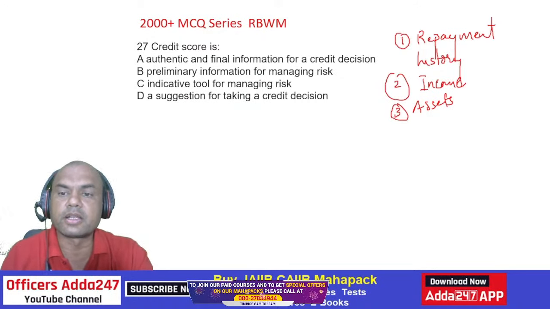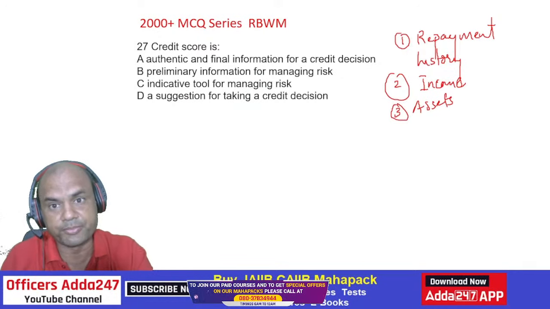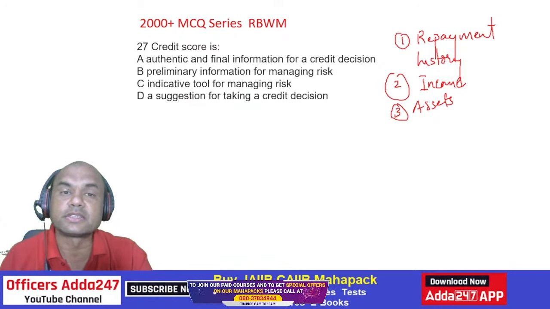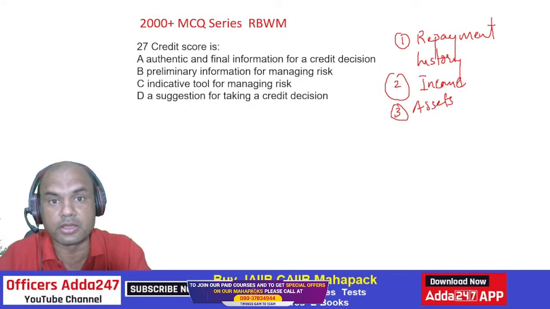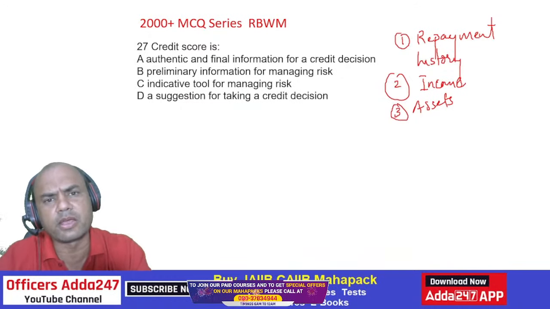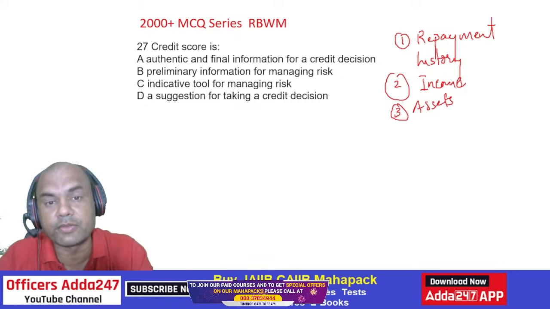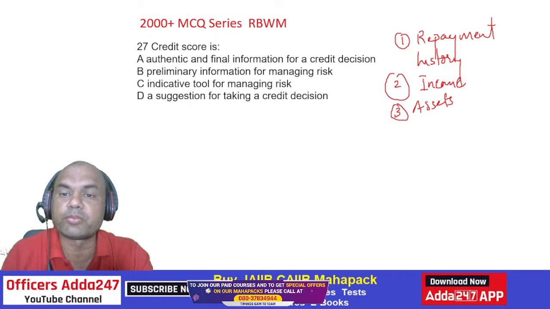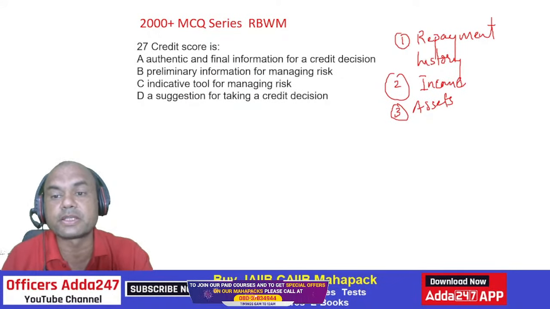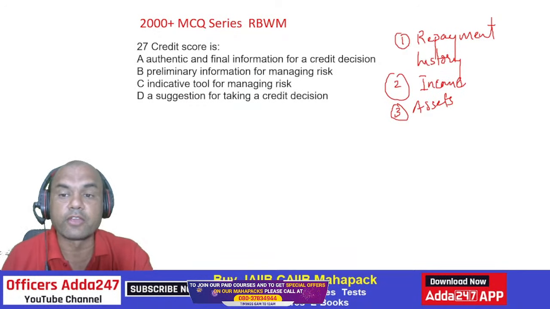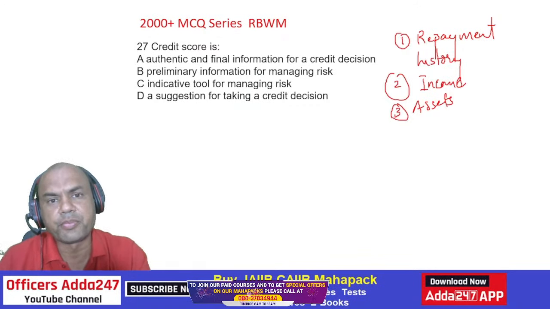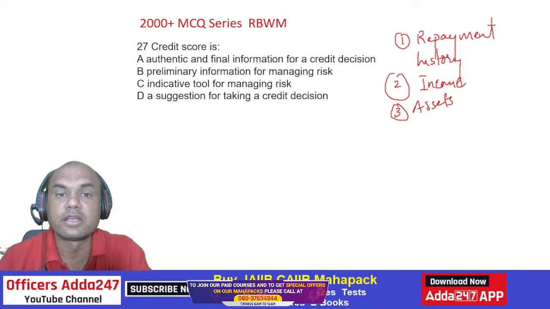Why? Because look at this, the repayment history of any person might be good, but now that person might not be in a well-to-do condition. Suppose I was earning 2 lakh rupees per month up to last month, and I've repaid my entire loans regularly, but now I've left the job. This month I'm not working. So my repayment history will be good, but what about the present income? What about the present assets? That will be a problem. If I'm living in a rented house, then there's always a risk that I can shift anytime. If somebody has his own house, then the person doesn't leave that house as easily.